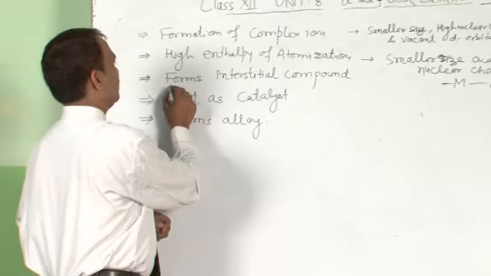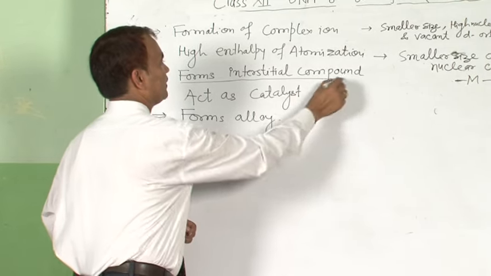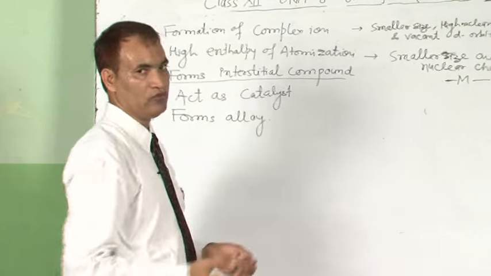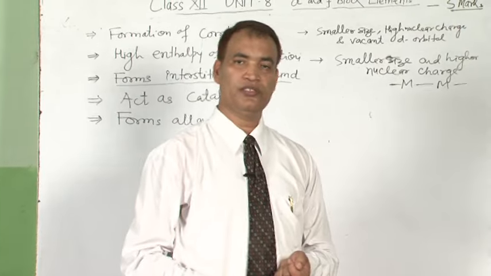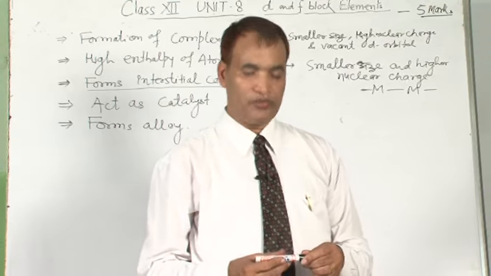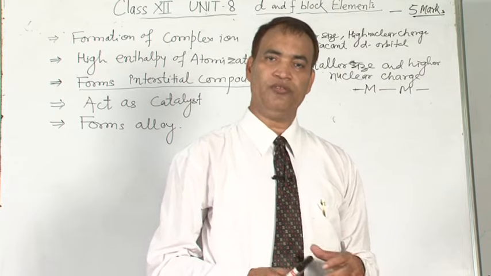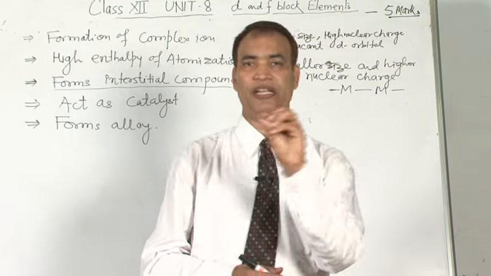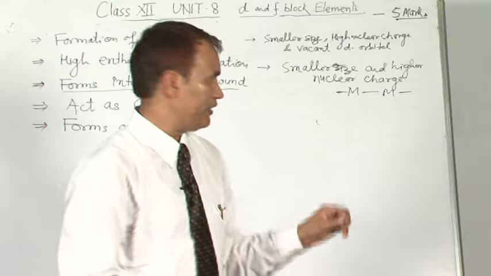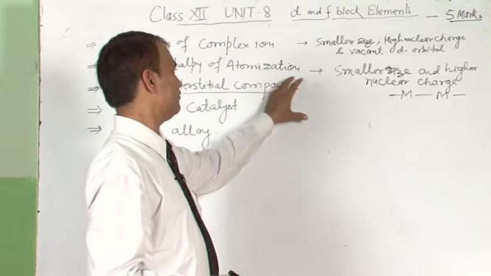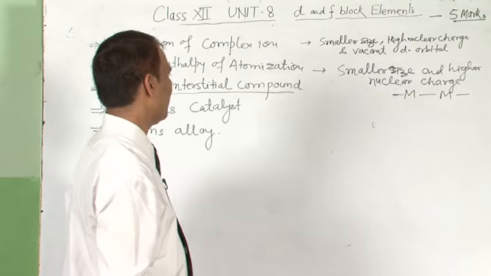Next, the transition metal forms interstitial compounds. First we have to know what interstitial compounds are. Interstitial compounds are compounds formed by the trapping of smaller atoms in the main lattice site of the element or metal.